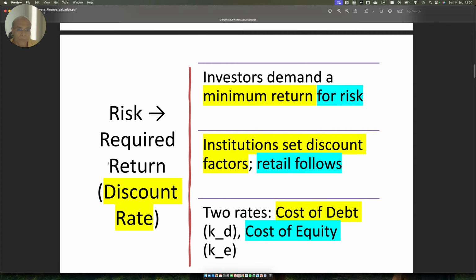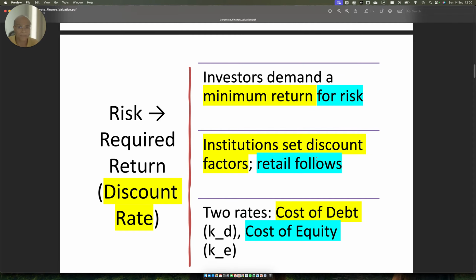So these discount rates, which are cost of debt and cost of equity, which we are going to discuss going forward in this video, the first thing to understand is that they are determined by an institutional investor who is well diversified. He is diversified into every asset class, and he or she will calculate the discount rates based on the risks that he is putting on his head over the various asset classes he or she has invested in.